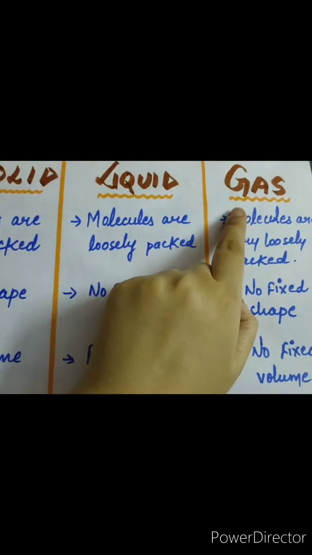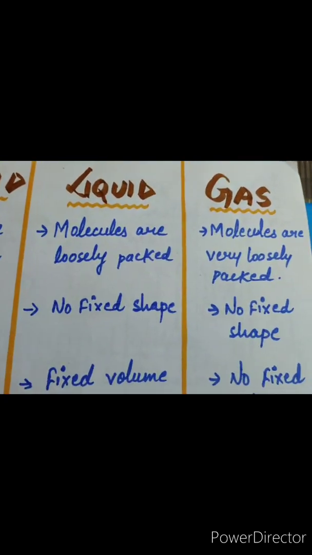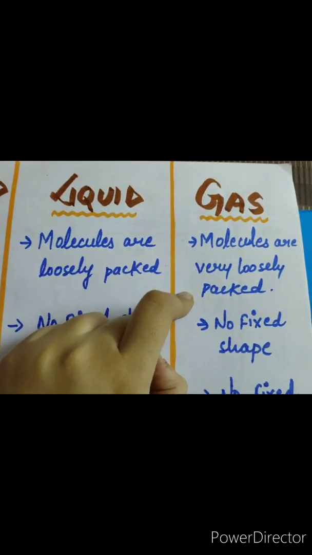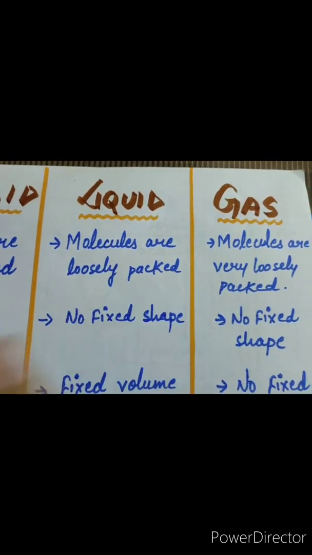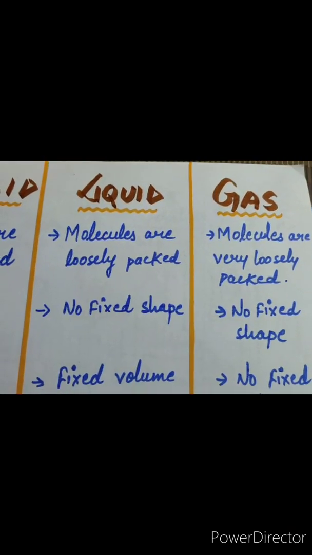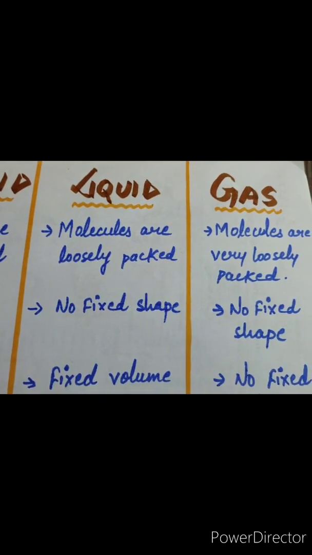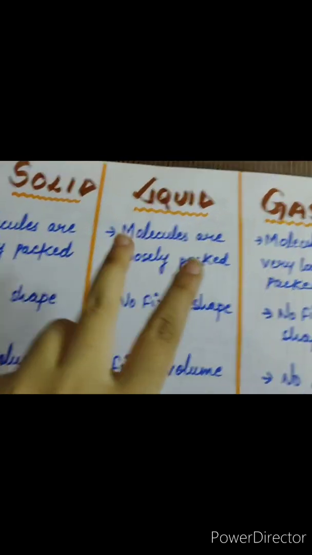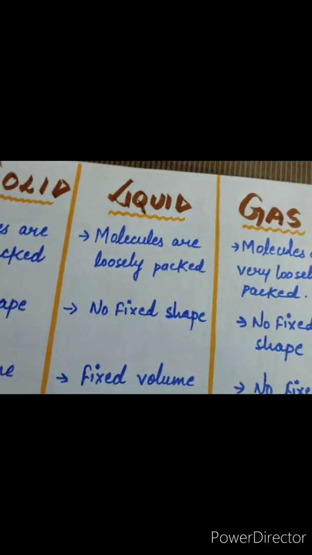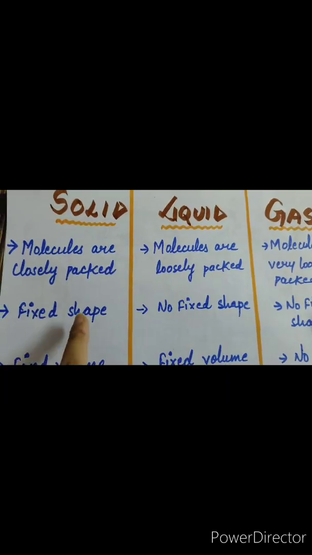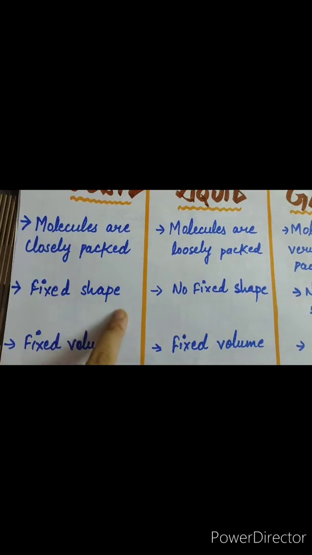Let's now come to the third state of matter, which is gas. Molecules in gas are very loosely packed, and they are constantly in motion. They are continuously moving. So these were the molecular arrangements in these three states of matter. Hence, the second property is related to shape.